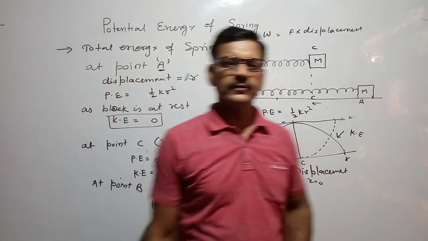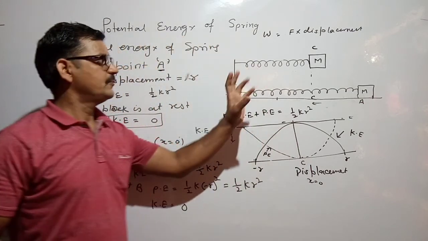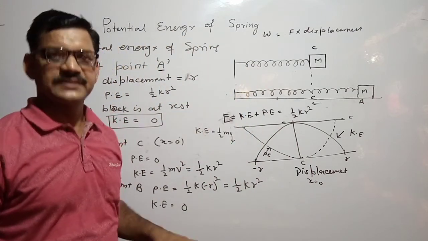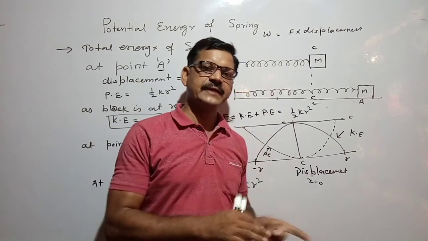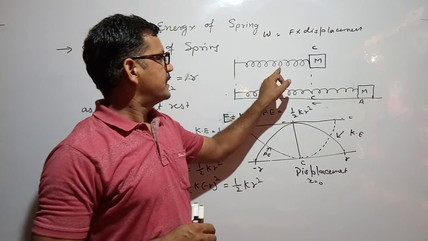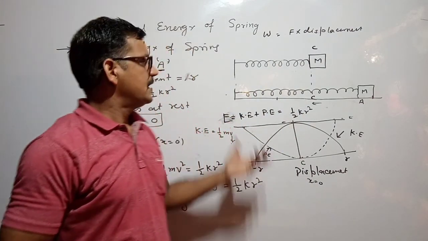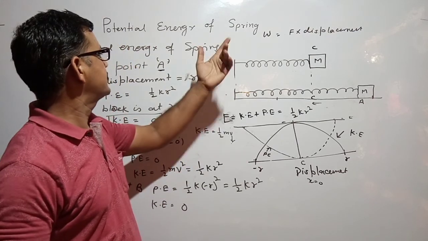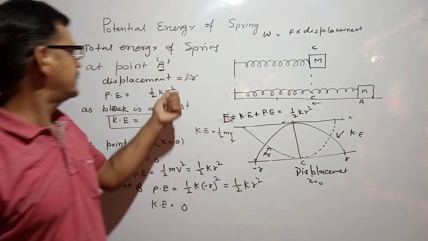In this video, we discussed the potential energy of the spring and the total energy of the spring. For the potential energy of the spring, the work done to compress or stretch the spring is stored inside the spring as potential energy. And we also studied the expression for the potential energy of the spring, that is half kr square.